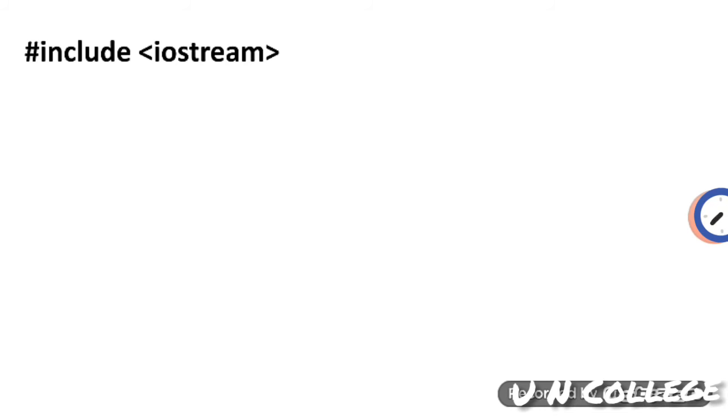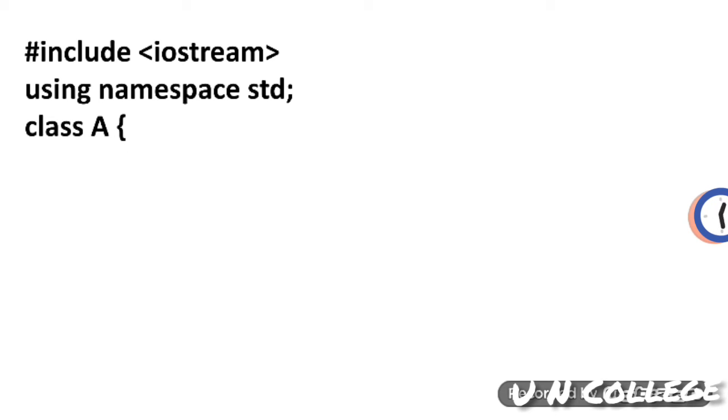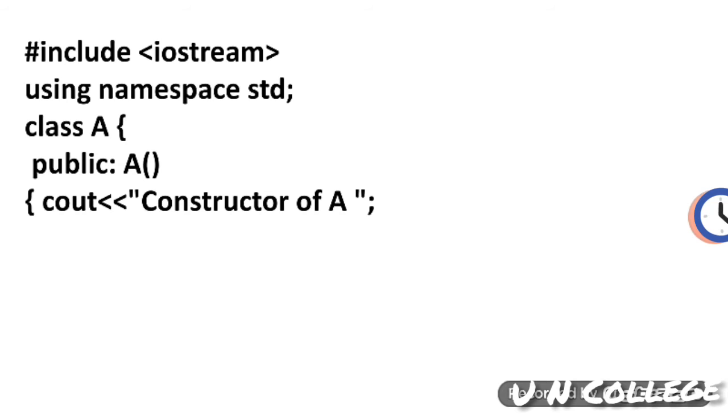Now I will explain single inheritance by giving one example. Let's start. In this example, I have included iostream, then using namespace std, then class A, and class A is the base class. Then public, then a constructor. I have used one default constructor here.